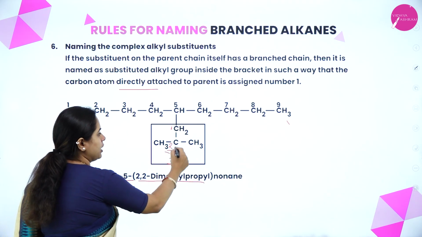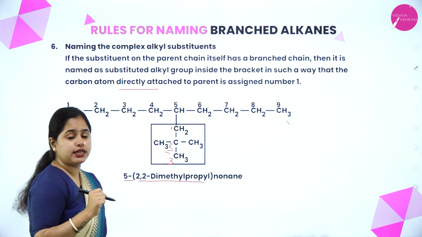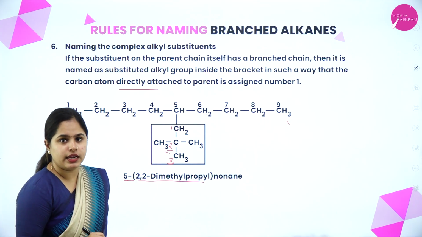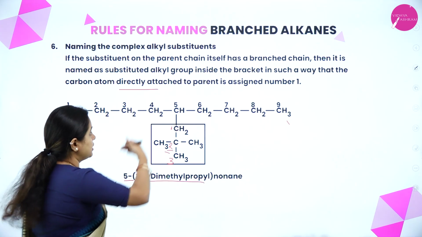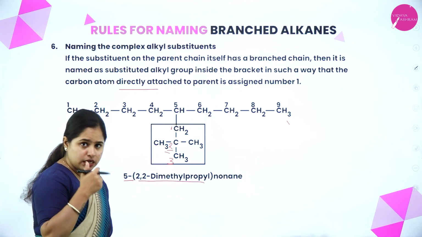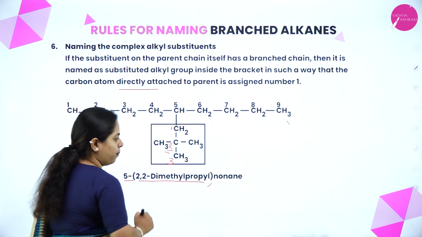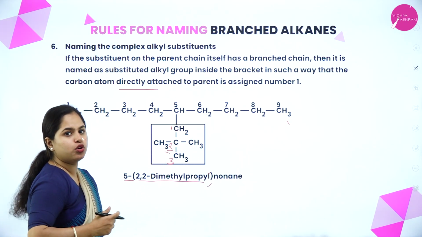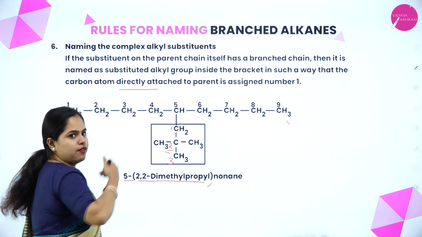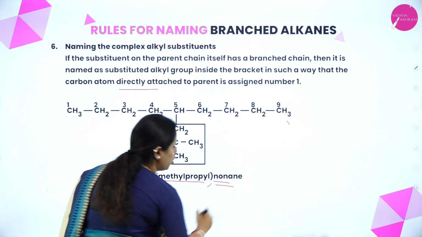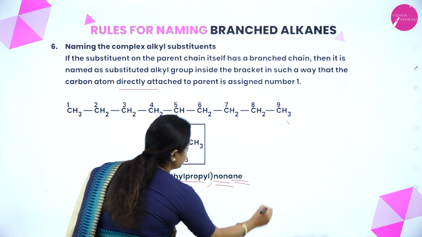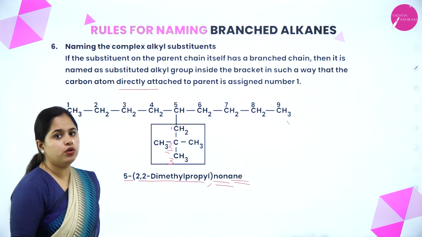Now what is this chain? 1, 2, 3. 3 carbon atoms. It is propyl, right? It is not propane, it is propyl, because it is coming as a branch. So you write propyl. And now coming back to the root word: 1, 2, 3, 4, 5, 6, 7, 8, 9. So the root word is non and the suffix is a. So this is how you name it.